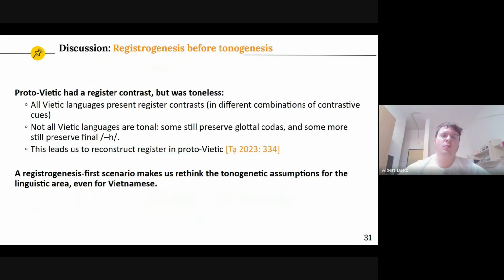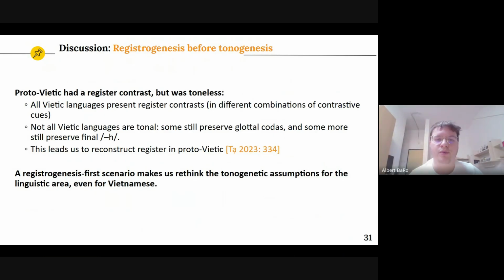So we have two elements of discussion here. The first one is that Proto-Vietic had a register contrast, but it was tones. So this is the registrogenesis first scenario, basically. We base our hypothesis on the idea that all Vietic languages present register contrasts, but not all of them are tonal. Some still preserve glottal coda, some still preserve final H.